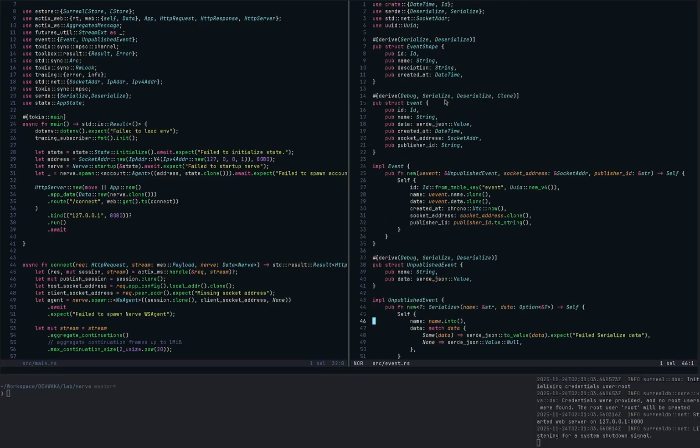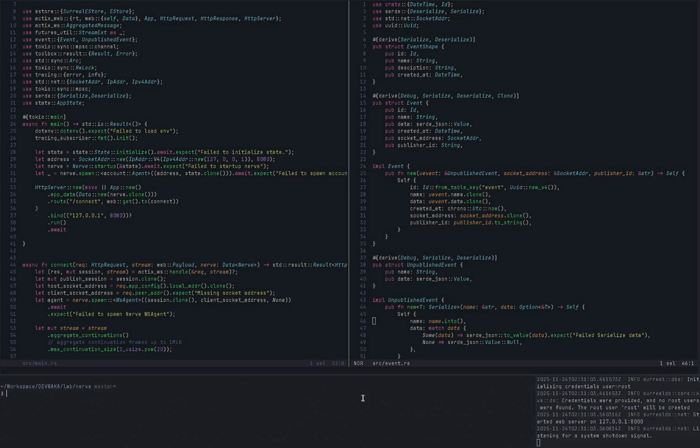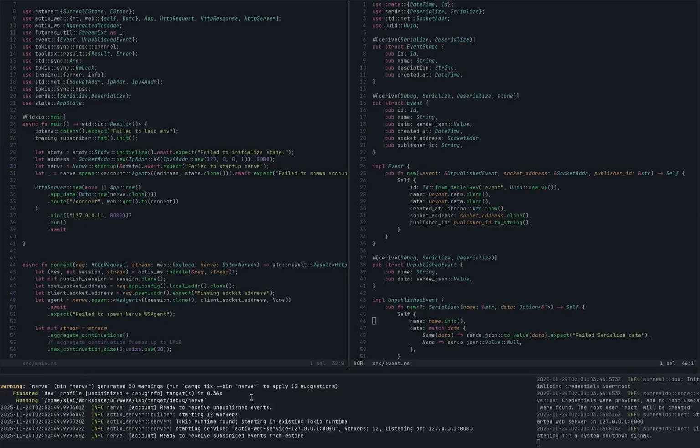So let's get a feel of the system. Let me set it up. For now, we are using the WebSocket protocol as our API. Let me do a reset and cargo run. Once the system starts up, you can see that the account agent has been spawned and is ready to receive unpublished events from any other place.